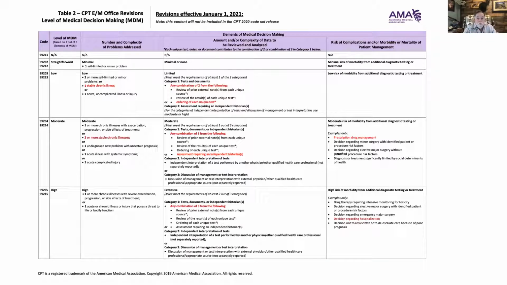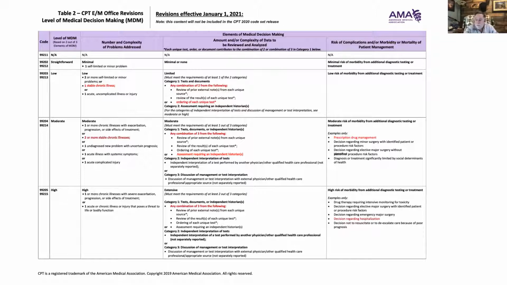We're not ordering a new one that we get the bill off of. Then we get to count maybe just one or two areas, one or two points in that area. And then the high would be chronic illnesses. It's got some severe problems. And we're looking at any combination of three from the center column right here on data.